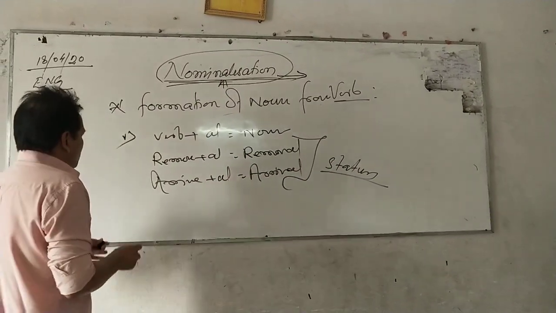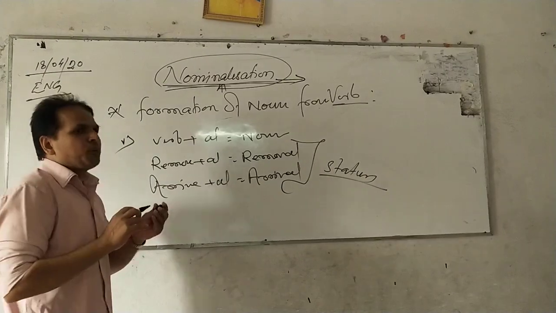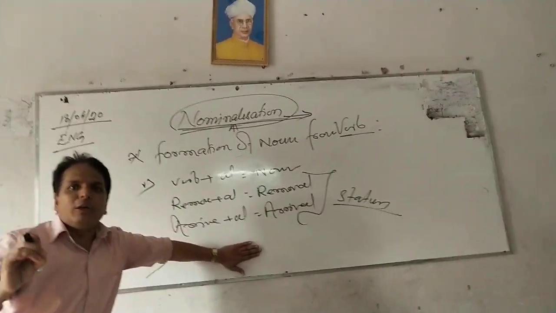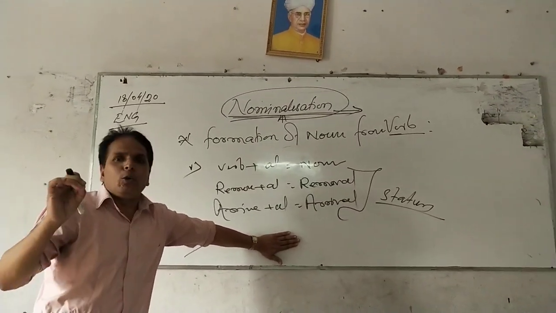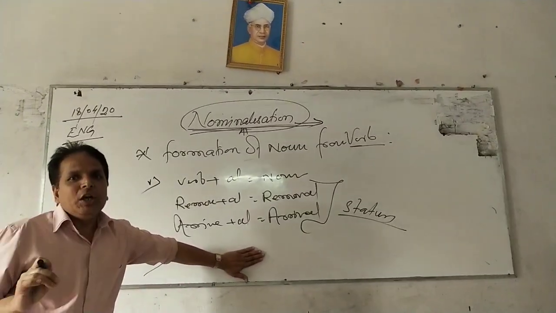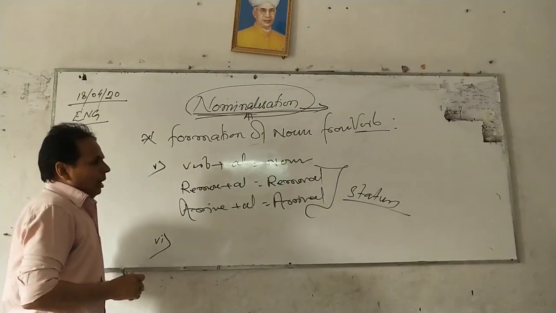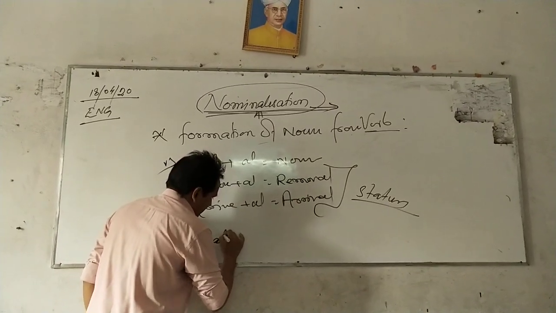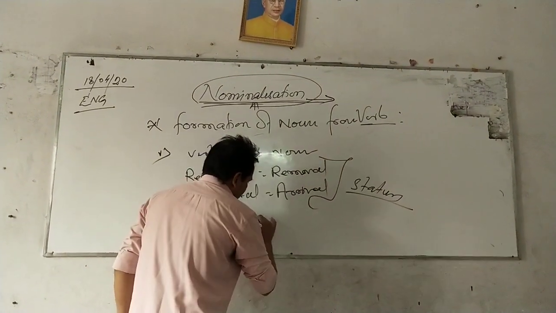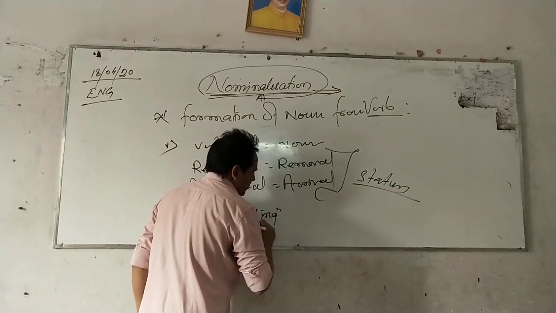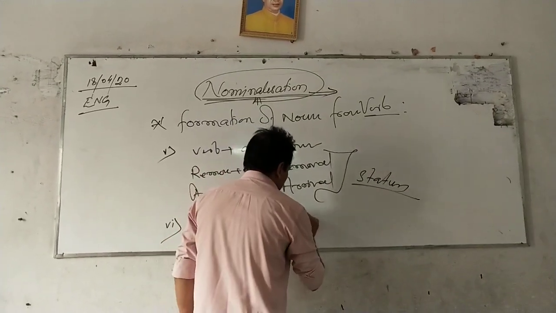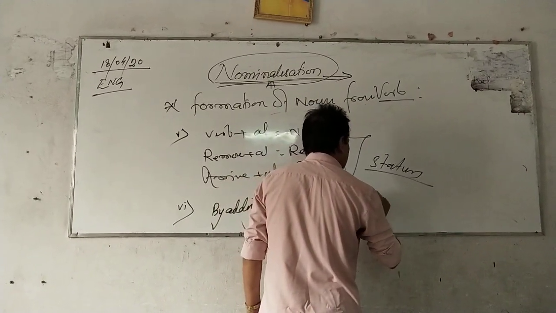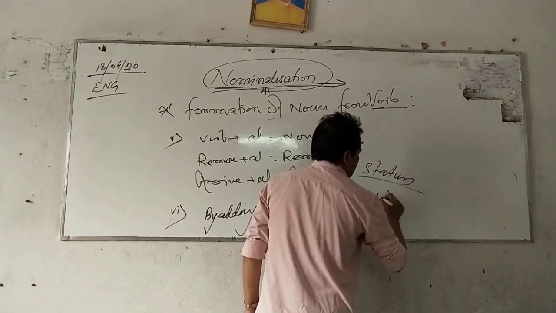Then after the sixth process, the easiest process of forming the noun: if we don't get the required noun to speak or to write, then it will be easy to just add ing and get the gerundial noun. As for example, by adding ing as a suffix, we get the gerundial.